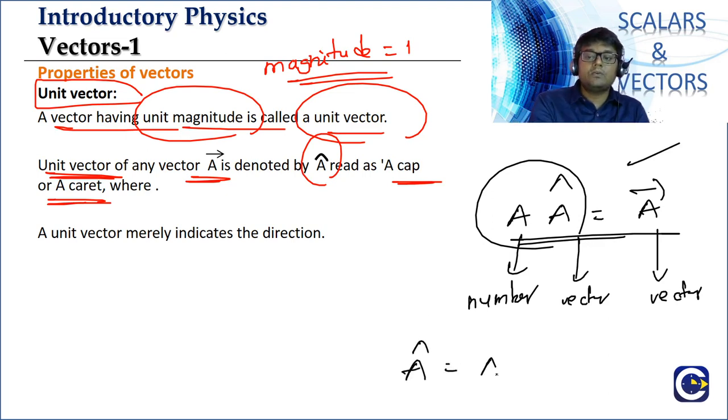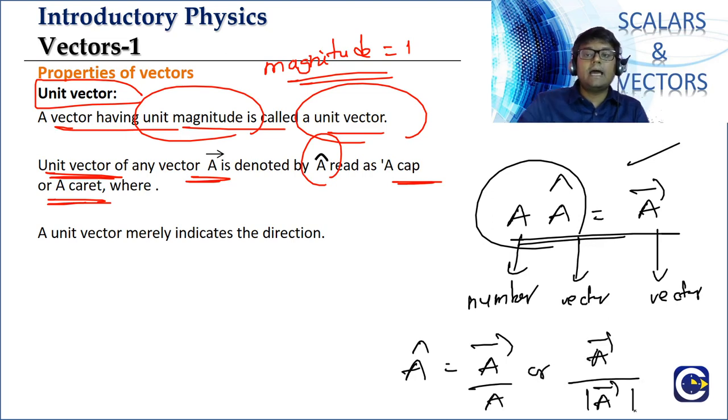Okay, we can also write it like this. A cap will be equal to A bar by A, because the magnitude we can put with the symbol simply A, or we can even express it as modulus of A, like this. Okay, this is the relation between A bar and A cap.